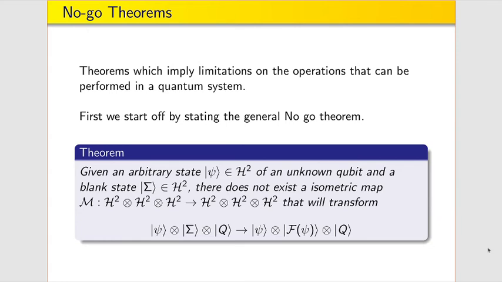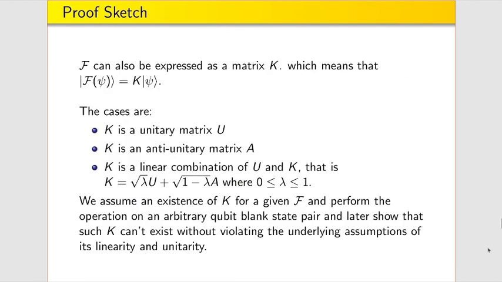Based on the two limitations on our transformations, unitarity and linearity, we create no-go theorems which restrict the transformations. The general statement of a no-go theorem is: given an arbitrary state psi and a blank state, you cannot create a transformation which transforms psi and a blank state into psi and a function of psi. Next slide. So how do we prove it?